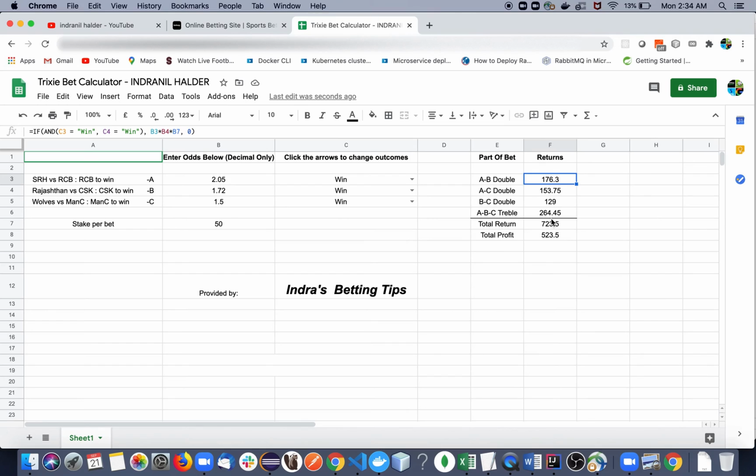That means just a loss of 24 rupees. So that's a kind of insurance for your bets. Even if one of your bets goes wrong, you are not losing your whole amount. You are at least getting back some amount. So that is very cool, right? It's a very cool feature. You must know this.